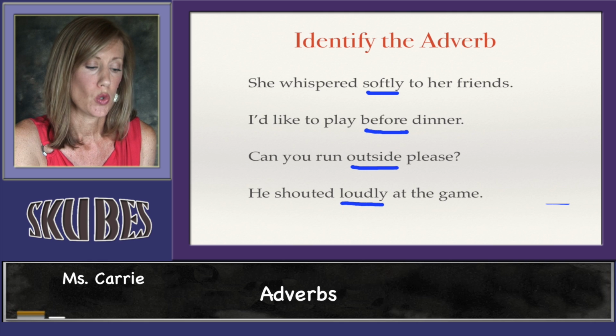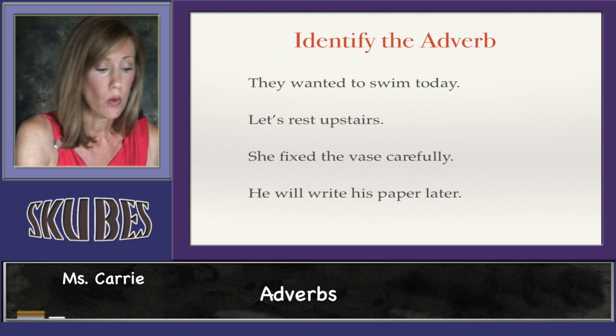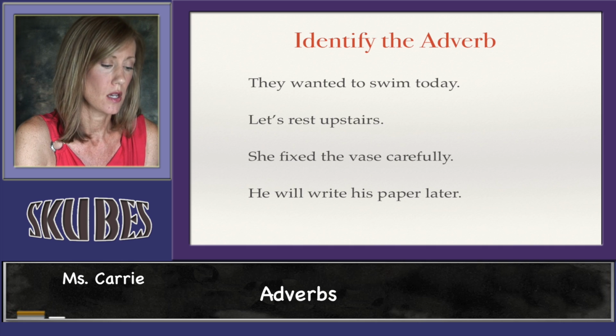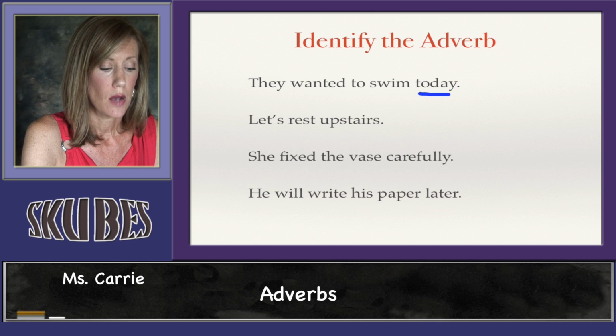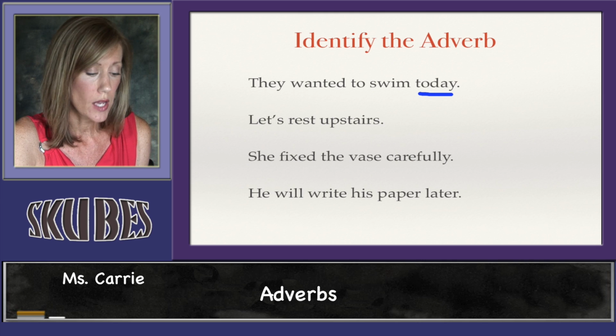Let's look at some more sentences. They wanted to swim today. Well, swim's our verb. Well, when did they want to swim? They wanted to swim today. That describes that. Let's rest upstairs. Well, rest is the verb. That's the action word. Upstairs would be the adverb because it tells where we're going to rest.